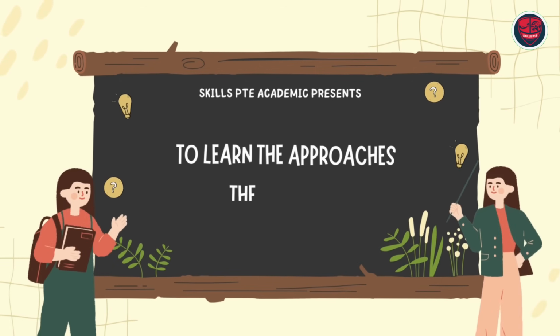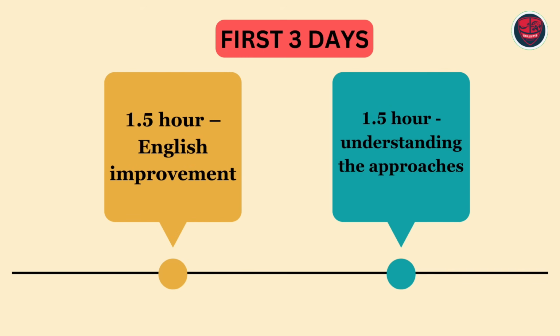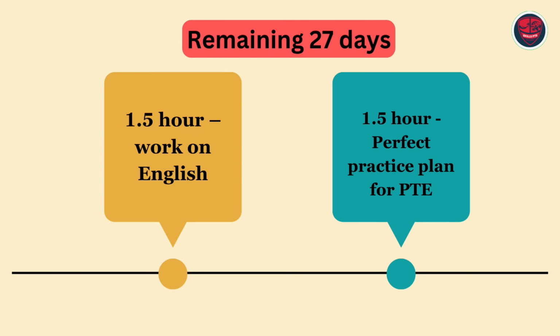This is the first stage. For the first 3 days alone, you will not practice 1.5 hours towards English, but 1.5 hours, 90 minutes, you will dedicate to learning the approaches, the mistakes, the real things of the PTE exam. After 3 days is where you start practicing. Hope you're getting it. First 3 days, 90 minutes English improvement, 90 minutes understanding the approach. The rest 27 days, 90 minutes working on English, and 90 minutes a perfect practice plan for your PTE.